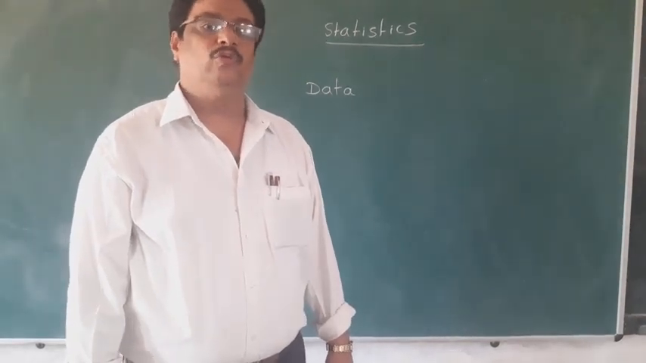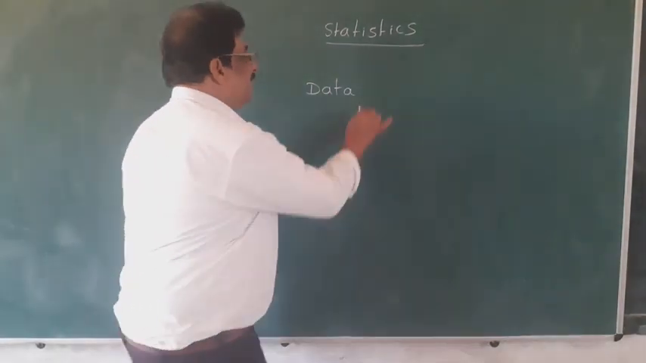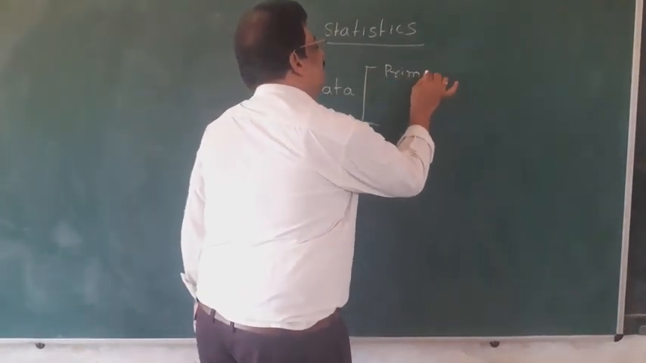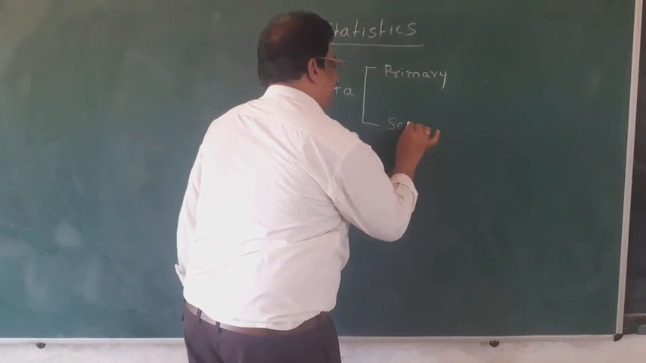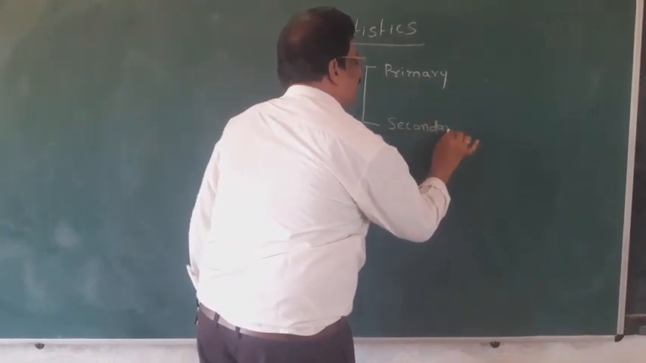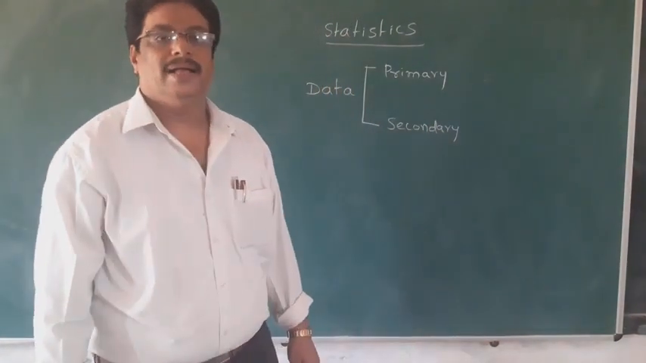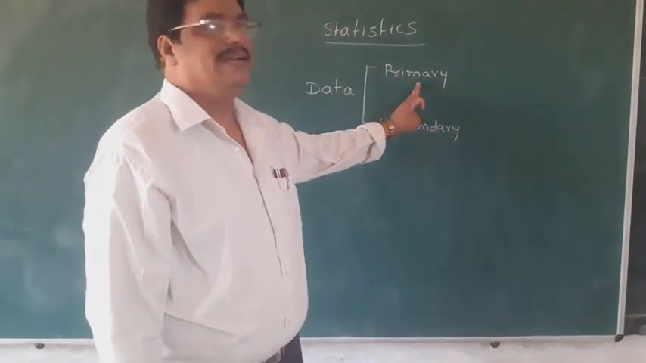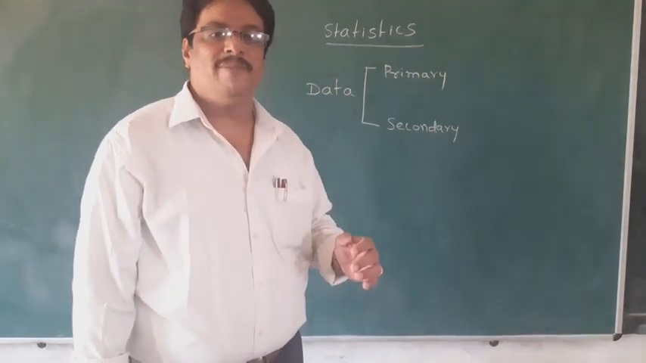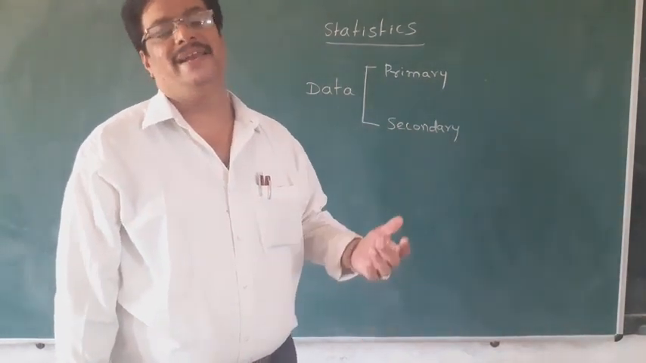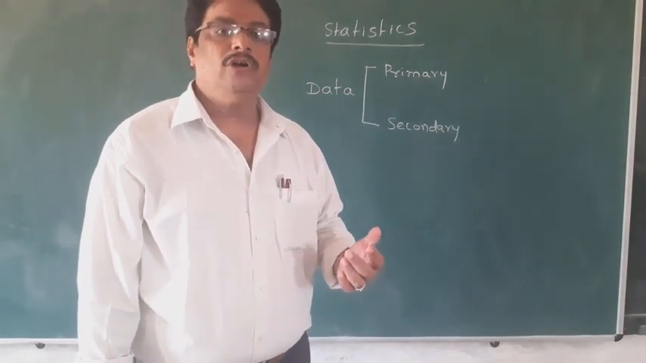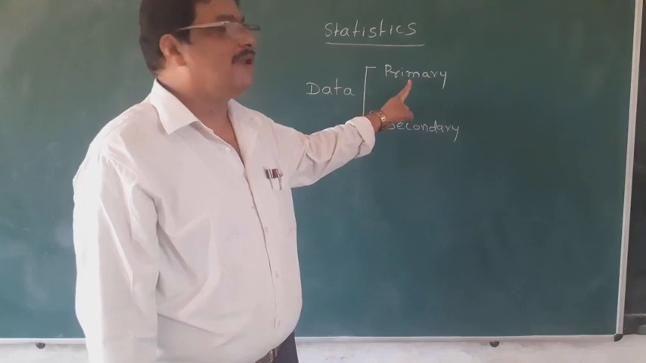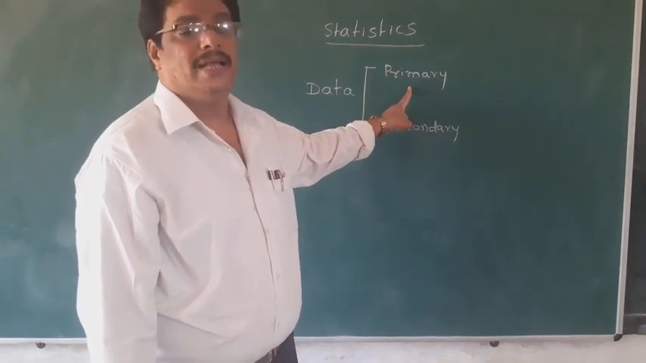This data is of two types. One is primary data, second one is secondary data. What is the difference between primary data and secondary data? Primary data means we are collecting it ourselves. Suppose you are collecting the information from others, it is called secondary data. For example, if you want to know marks, you can go to the classroom, ask the children and collect the information, it is called primary data.